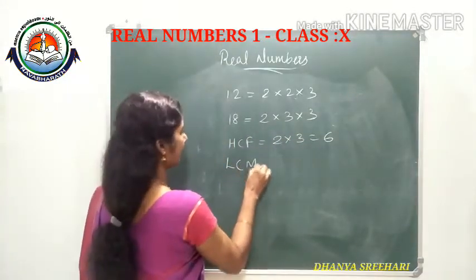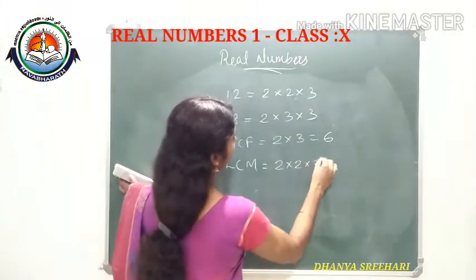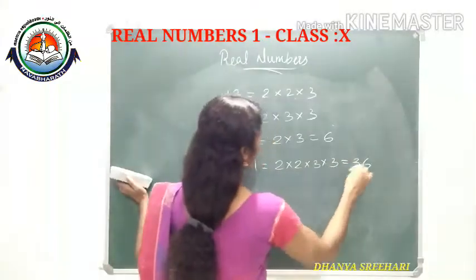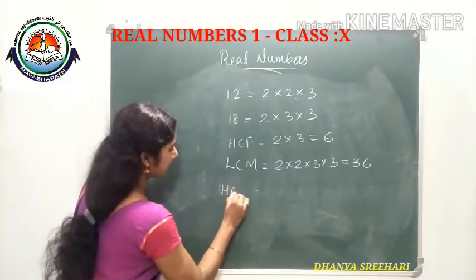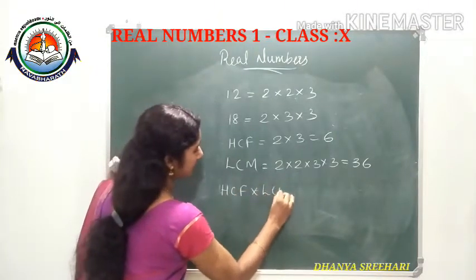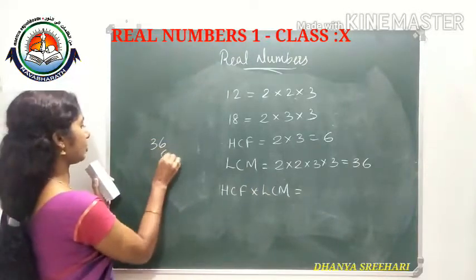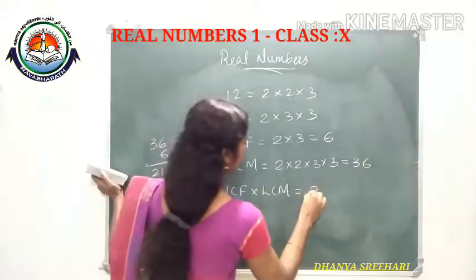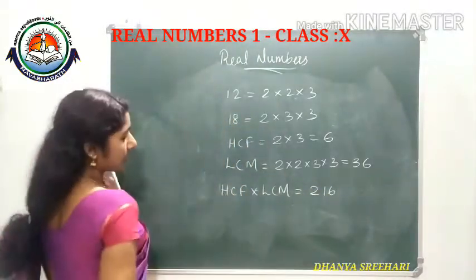Its LCM we got as 2 into 2 into 3 into 3, that is 9 into 4, 36. What will HCF into LCM be? Just multiply 36 into 6. We will get 216, since 6 cubed is 216.